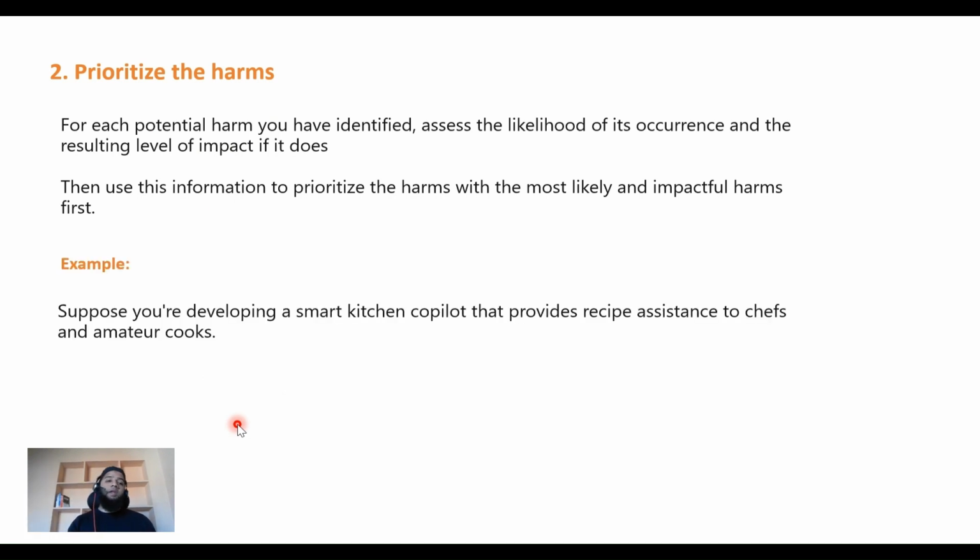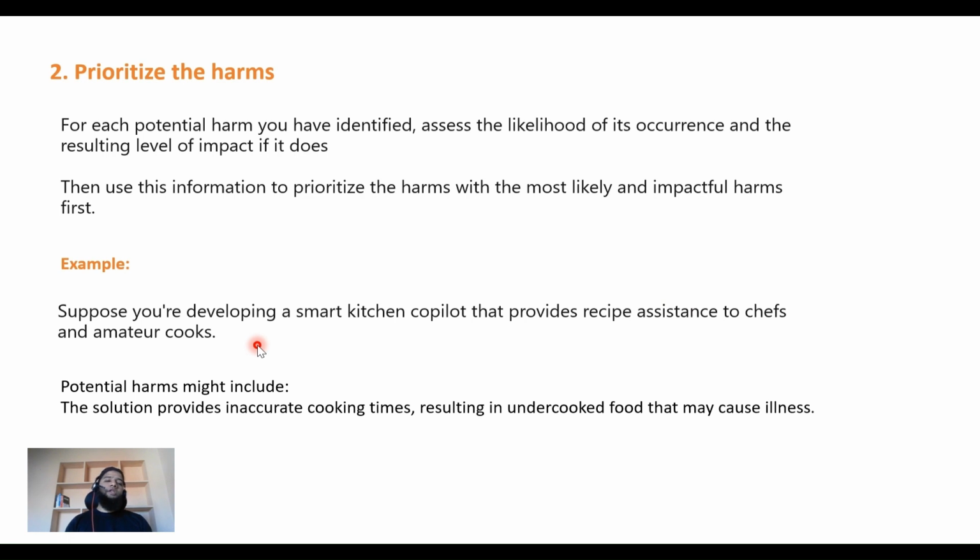Let's take an example. Suppose you're developing a smart kitchen copilot that provides recipe assistance to chefs and amateur cooks. It's a copilot like the one we looked at in the first video, which helps chefs and amateur cooks with recipes. A potential harm that might occur is that the solution provides inaccurate cooking times, resulting in undercooked food that may cause illness. You might be cooking a non-veg dish, and it tells you to cook it for just 5 minutes when that may not be enough, so it ends up undercooked.